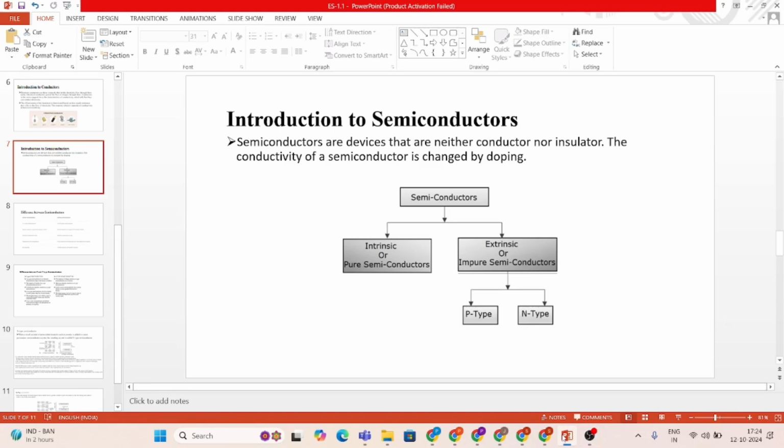Today we are going to discuss semiconductors. A semiconductor is a material whose conductivity or resistivity lies between conductor and insulator. Semiconductors have some properties. Semiconductor resistivity is less than insulator and more than conductor.